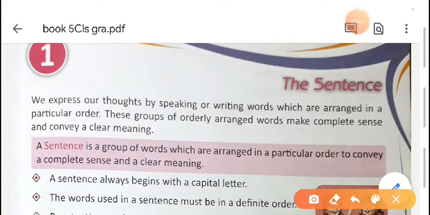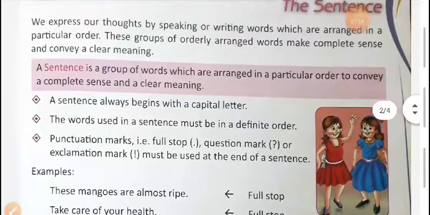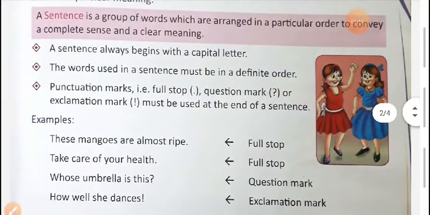What is a sentence? A sentence is a group of words which are arranged in a particular order to convey a complete sense and a clear meaning. So, a particular order should be there, otherwise we will not get a complete sense, and then it will not be a sentence. It has some characteristics.